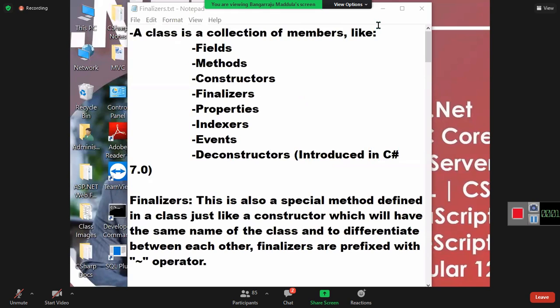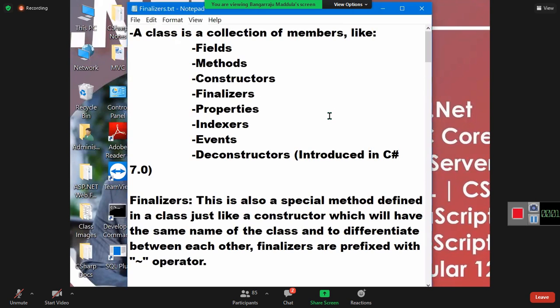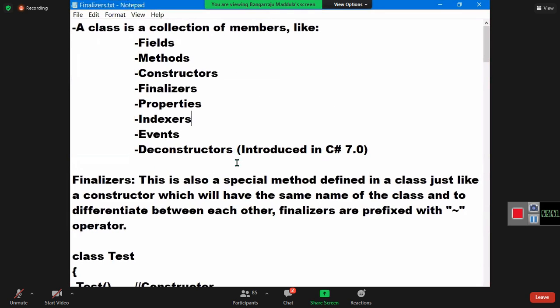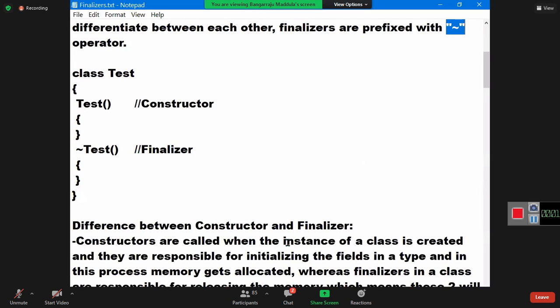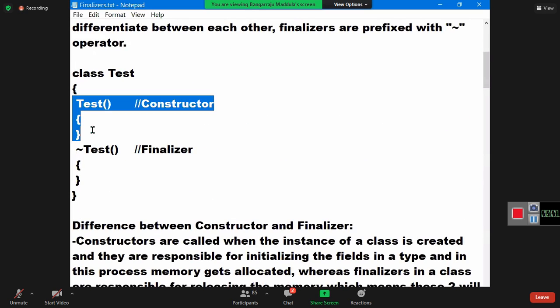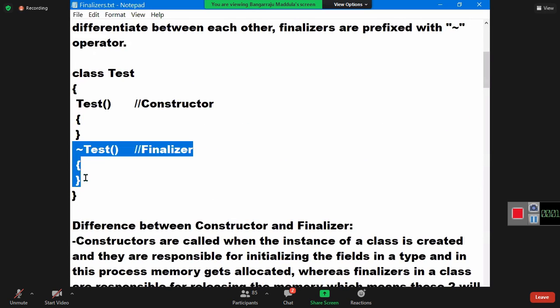Very importantly, the name of this method is the same as your class name, but to differentiate between a constructor and a finalizer, we prefix the tilde operator. See, this is a constructor and this is a finalizer.